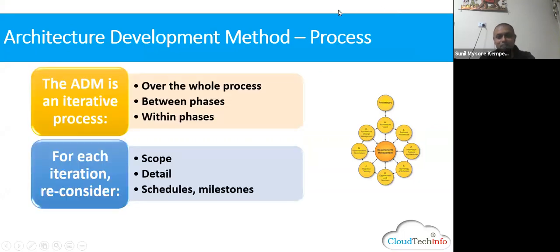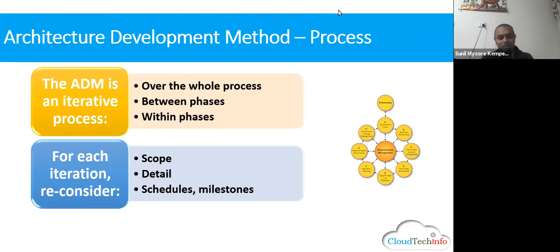Okay, ADM. First of all, what it does is, it's an iterative process. Last week I told you. Again, sometimes what happens is we go across the whole process. Generally, when we're doing the strategic architecture, we call it the light architecture. We go across one round. Then anytime when we do segmental, it can be between the phases, within the phases.